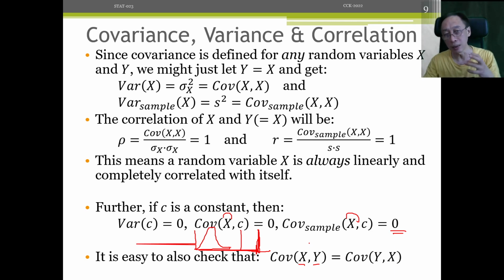So we are quite persuaded that covariance itself should have this swapping capability. That means the answer should be the same whether we say covariance of x comma y or covariance of y comma x. There's no change in sign, nothing becomes negative, everything is exactly the same. So let's put it down as a fact that this is always true. Yes, this is true indeed.